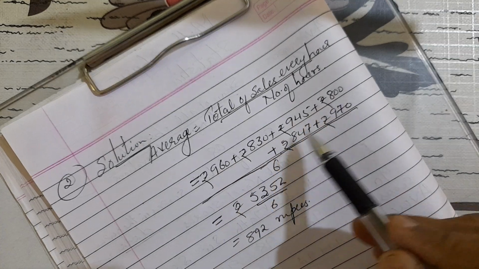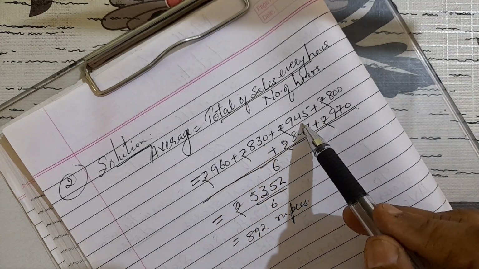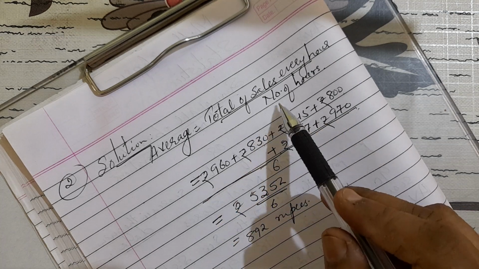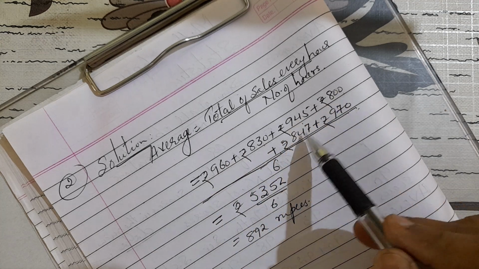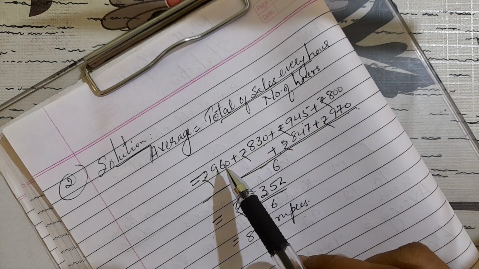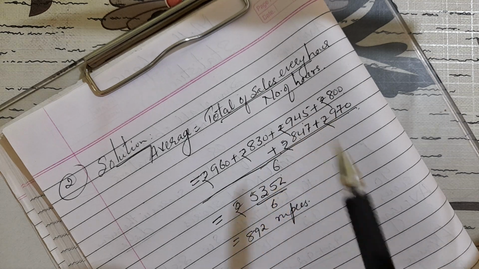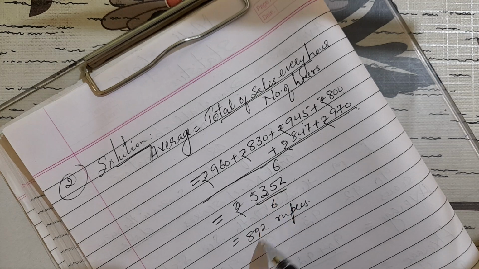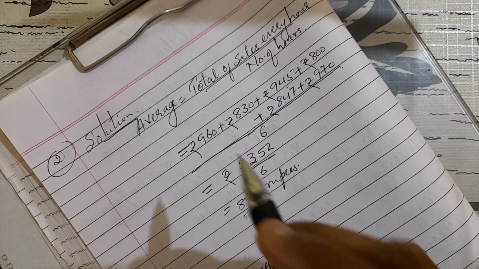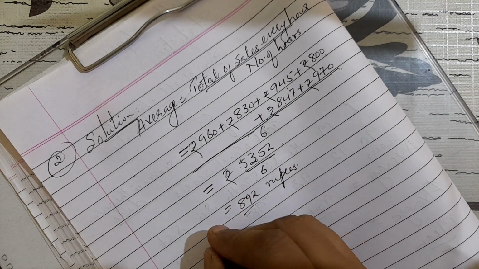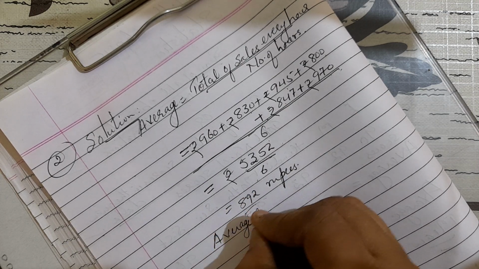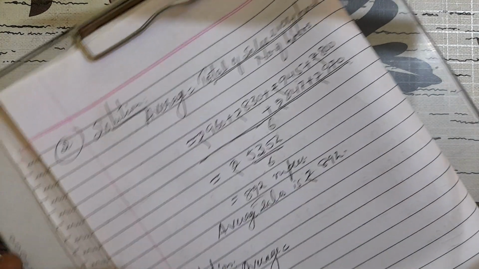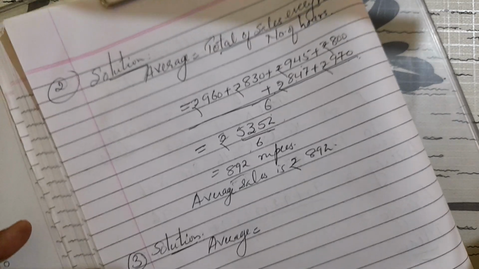Now you write all the amounts: 960 plus 830 plus 945 plus 800 plus 847 plus 970, upon number of hours. How many hours? See how many scores are there? 1, 2, 3, 4, 5, 6, upon 6. Now you add all these children. If you add, you will get 5352 upon 6, and you divide, you get 892. So what is the average sale? Average sale is rupees 892.